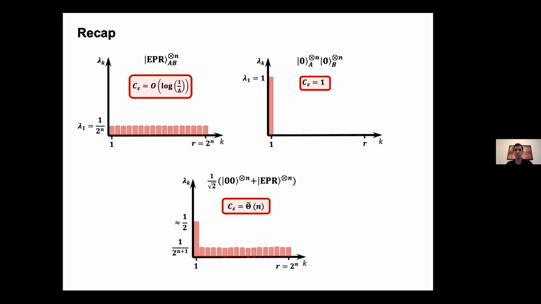So what these examples basically show is that it's not the amount of entanglement that determines the communication complexity, but rather how the Schmidt coefficients are distributed is the thing that matters. In particular, in the top 2 examples where the complexity is low, the Schmidt coefficients are all equal. But in the third example that has high complexity, half the mass is on one Schmidt value and the rest is on some other value, which is this 1/2 to the n+1.